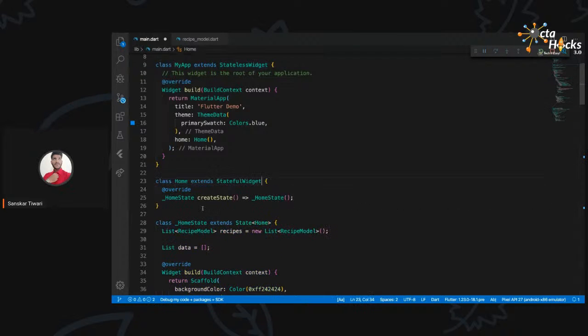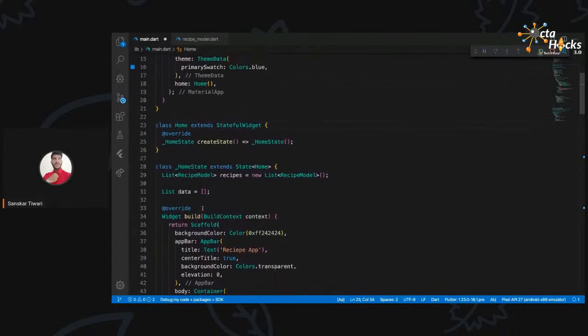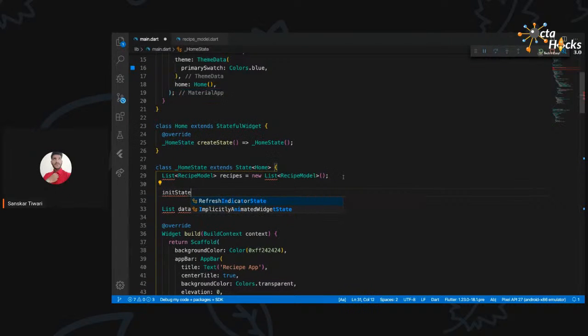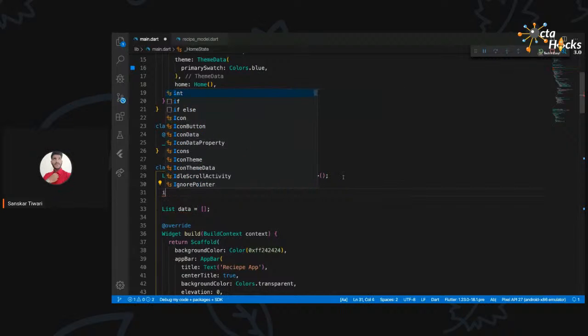Once you click on that, everything will be taken care of for you, and it is going to be converted into a stateful widget. Once you have converted that into a stateful widget, now you are ready to use the init state. Where is the init state? Just a second.